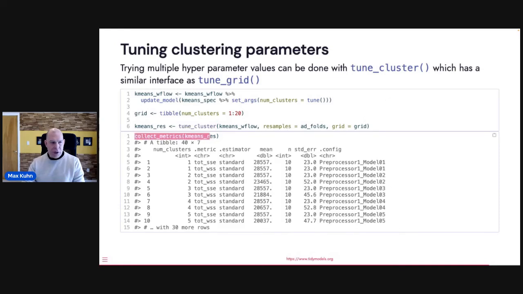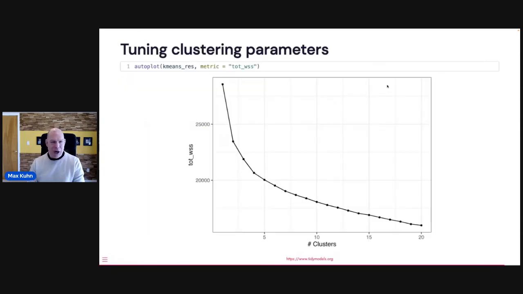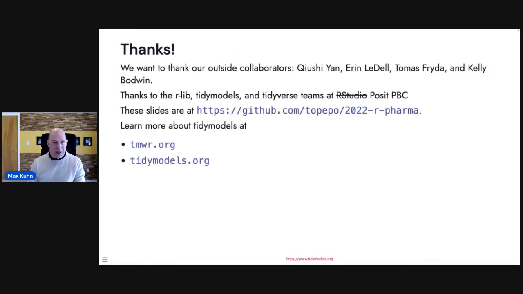And then when you collect your metrics from there, you can see how performance changes as the number of clusters goes up. We may not want to look at a big grid of numbers, so there's an autoplot method. In this case, we're going to show the total within sums of squares. And it suggests maybe you should use more than 20, but you can also go back and use other metrics or just use your eyeballs to say, oh yeah, it looks like we're just splitting hairs. But this would help you get some guidance on how complex your clustering should be. So those are the three things.